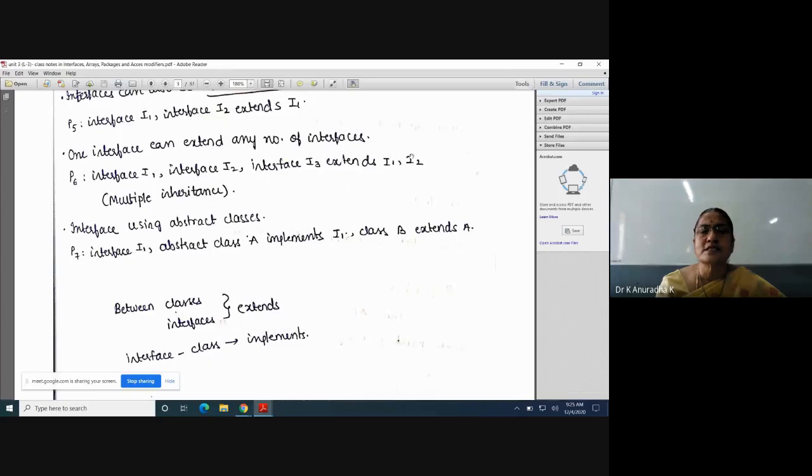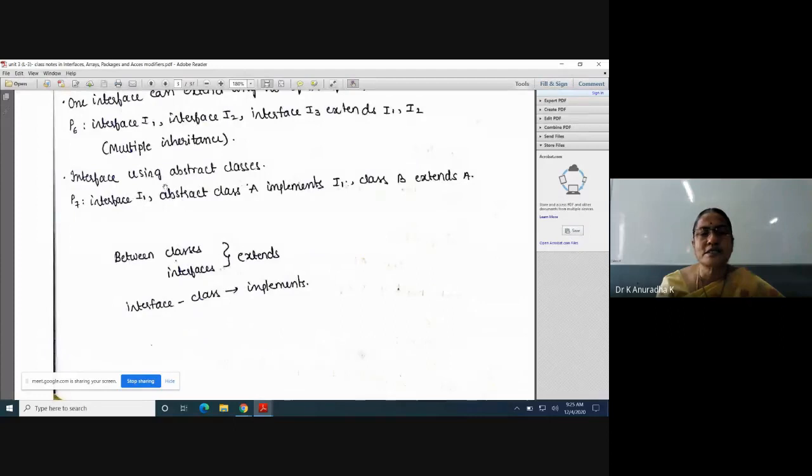But through interfaces we can achieve multiple inheritance in Java. That is this program only. First I have defined two interfaces, and then I am taking one more interface which extends these two interfaces I1 and I2. So here what is I3 means? I3 can access the members of I1, I2 and its own members, that is I3. Okay, this is an important program to understand multiple inheritance.